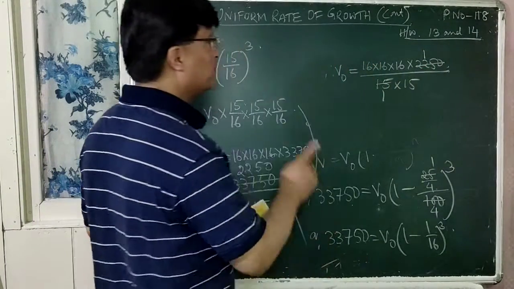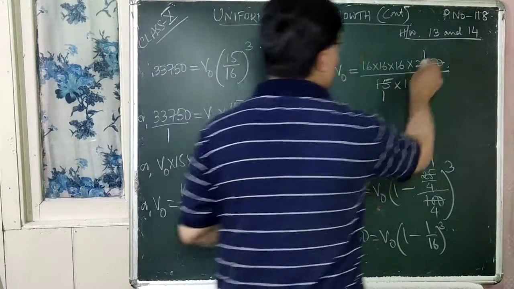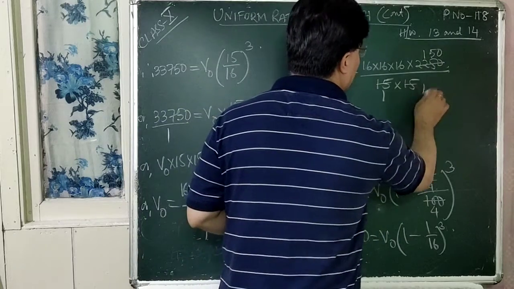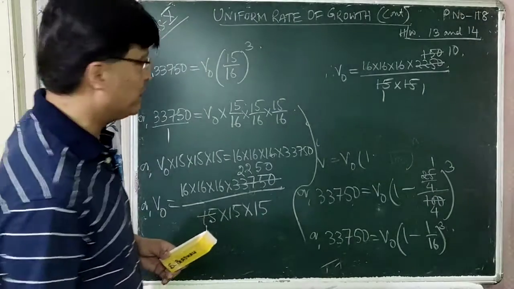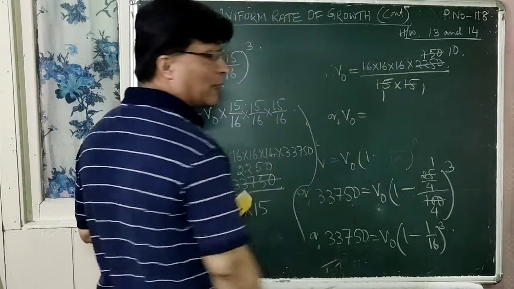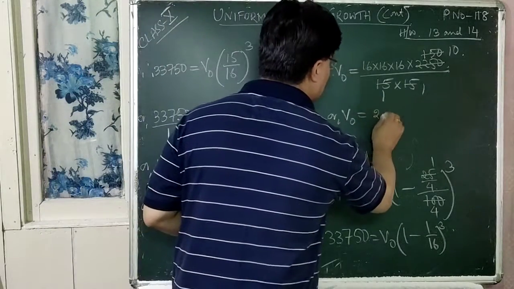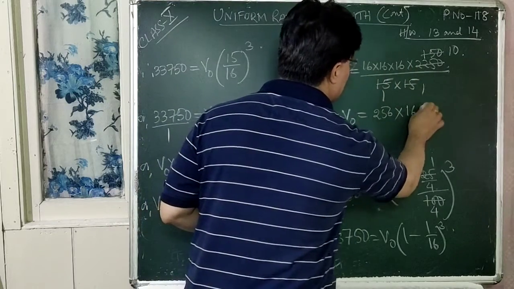Again you can cancel it: 15 ones are 15, 15 tens are 150. Okay. So V0 is equal to, what is 16 multiplied by 16? You know that it is 256. 16 multiplied by 16 is 256, into 16 into 10 is 160, right?